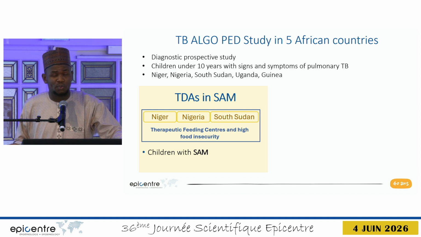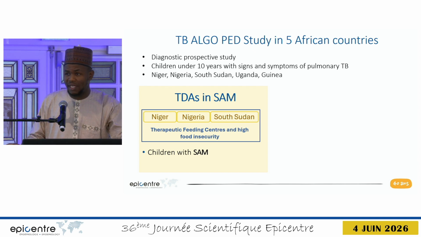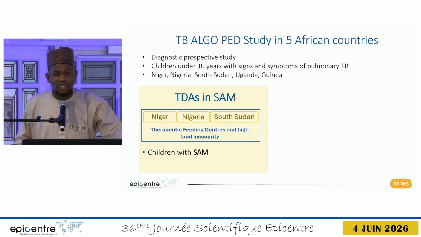The TB-LAM study was conducted in 5 countries. It's a diagnostic prospective study. Children under 10 years with signs and symptoms of pulmonary TB were enrolled into the study. The countries are Niger, Nigeria, South Sudan, Uganda, and Guinea. So for the TDAs in SAM, we conducted it in 3 countries where we have high volume of children coming to nutritional facilities with severe acute malnutrition: Niger, South Sudan, and Nigeria.